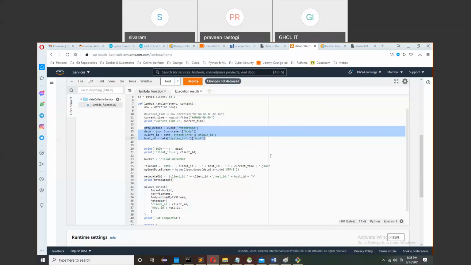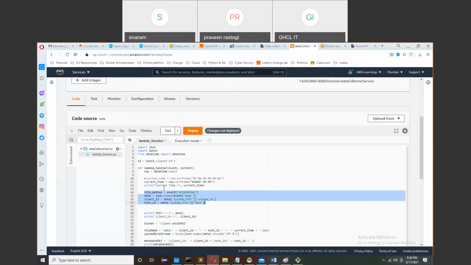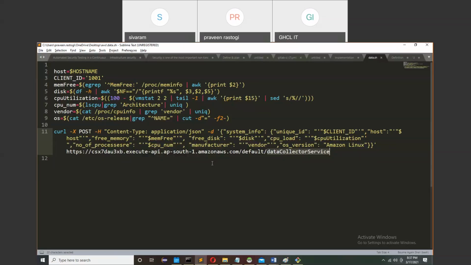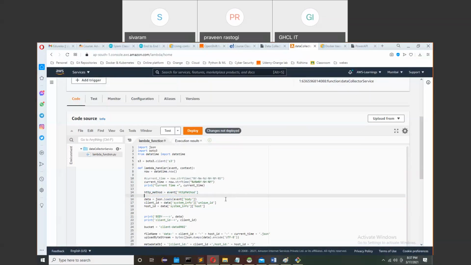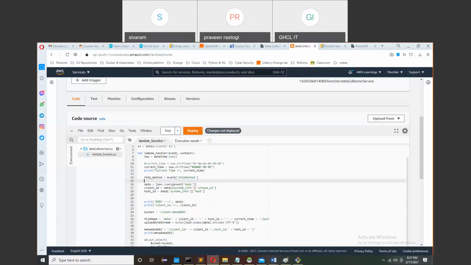So how do we get these values? Simply via the HTTP method. And just forget about this line.